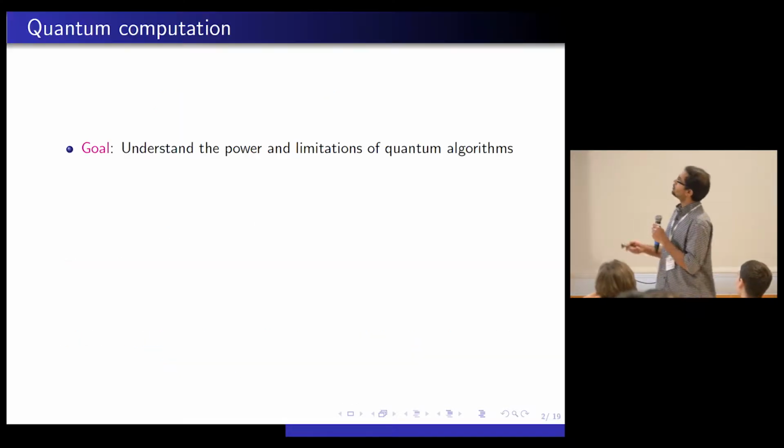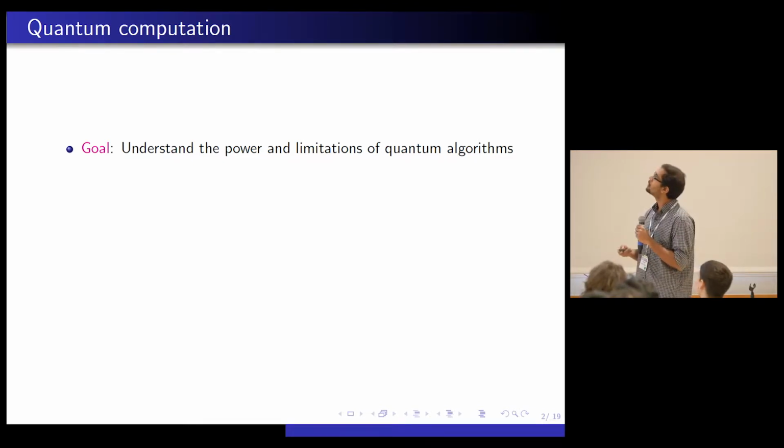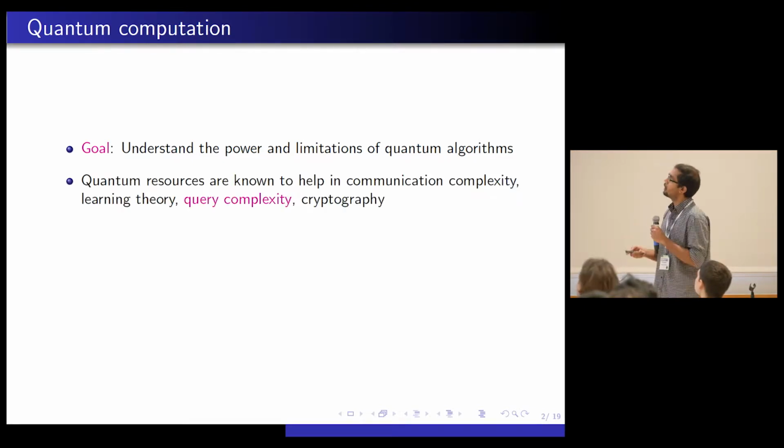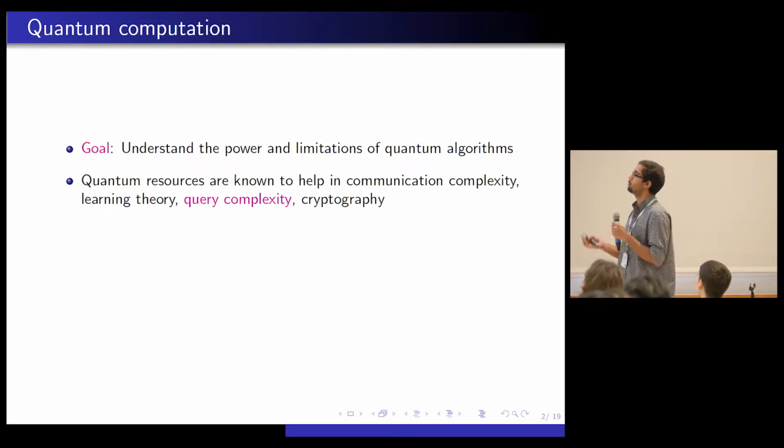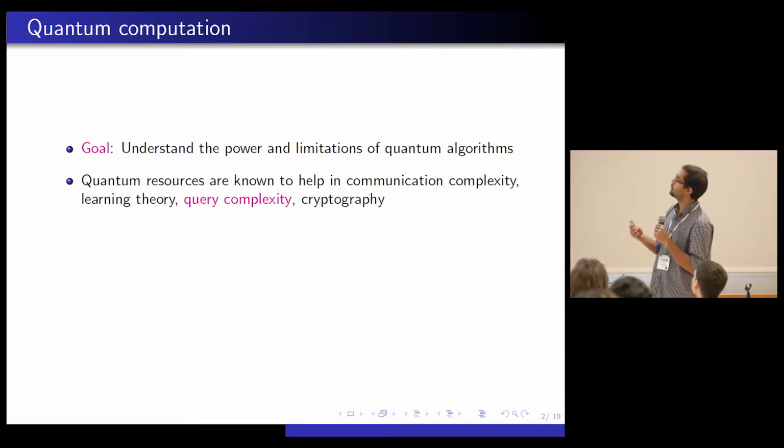Right. So the goal of quantum computation is to understand the power and limitations of quantum algorithms. And that's something we'd like to understand. And we do know of some areas where quantum resources are known to help. For example, if you look at communication complexity, we know that there could be exponential advantages for certain tasks. Then there's learning theory, there's query complexity, and cryptography. And in all these areas, we do know that quantum resources do provide some advantage.